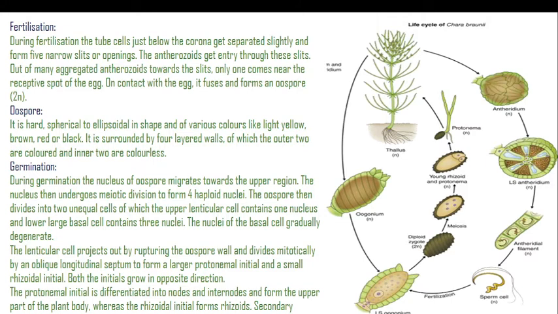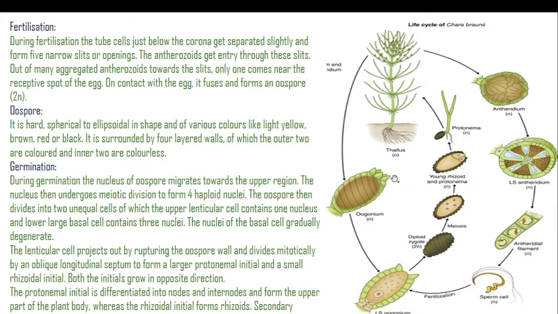The protonymal initial is differentiated into nodes and internodes and forms the upper part of the plant body, whereas the rhizoidal initial forms rhizoids. Secondary rhizoids may develop from the lower node of the protonymal filament. So in this way, the fertilization is carried out in case of Chara.